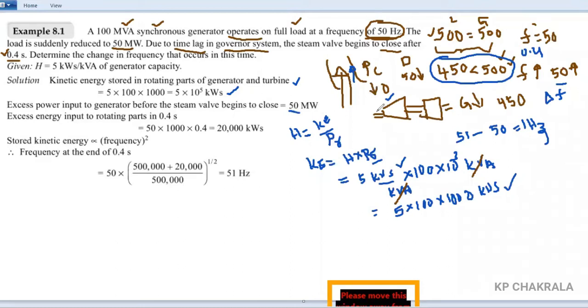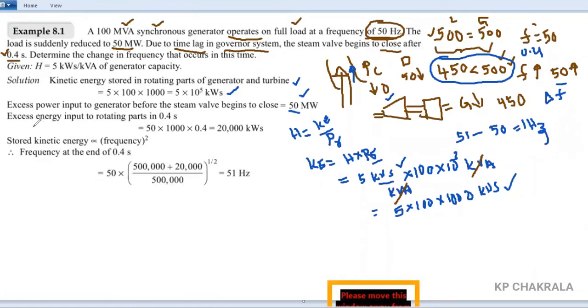For the time of 0.4 second, the same steam is given as an input to the turbine, and the same will be given to the generator as an input. So it is called an excess power. So we are generating the same 500 megawatt here. Now excess power input to the generator before the steam valve begins to close is 50 megawatt.